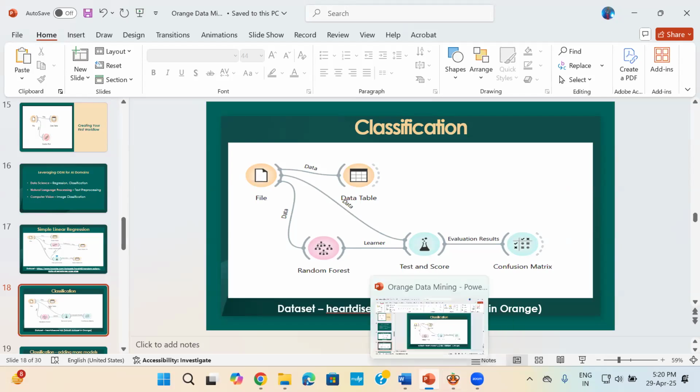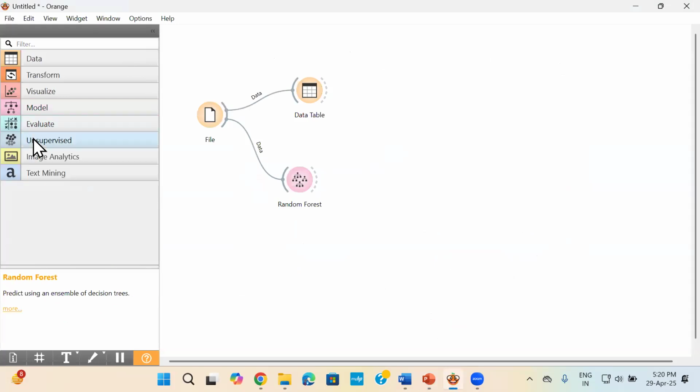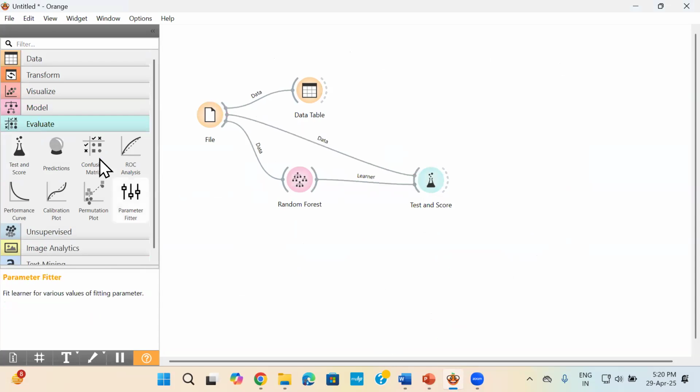Now this time I'm applying it for my classification model. So I'll take my test and score, go to the evaluate, put the test and score. Test and score, as I told you, has to be joined with the model as well as with the original data. Okay. And then I can put a confusion matrix.